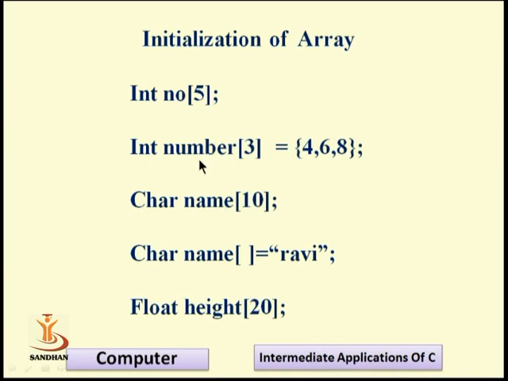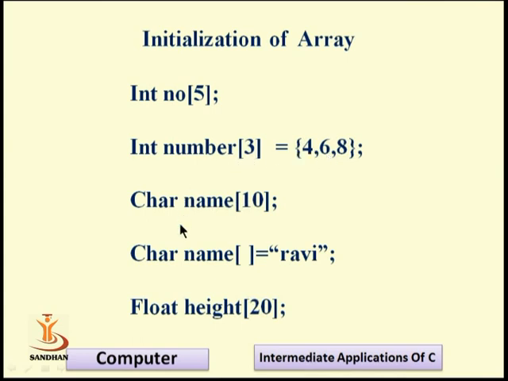In the second example, integer number of 3, we store 4, 6 and 8 elements, meaning it is predefined. Sometimes the software programmers know how many elements they want to enter into a memory location or into the computer. At that time we predefine the data entered into the array. That is also known as static memory allocation, and it is the second method of initialization of an array. We want to enter only the 6, 4 and 8 elements into the array. It is a predefined requirement of the users.